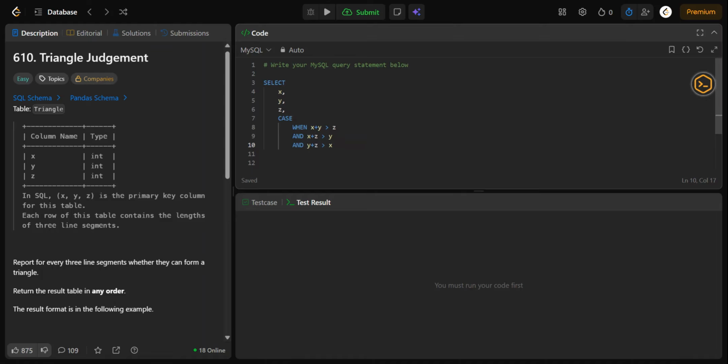Okay, then return yes, else no. And as triangle from triangle.